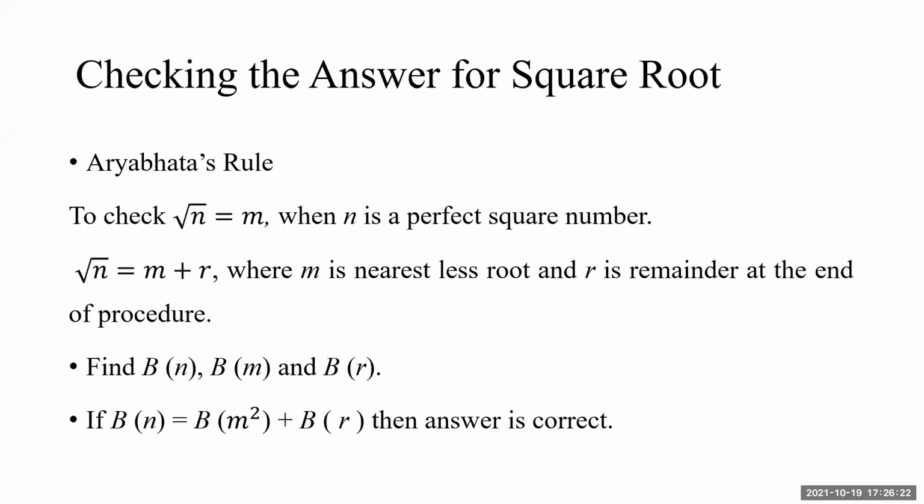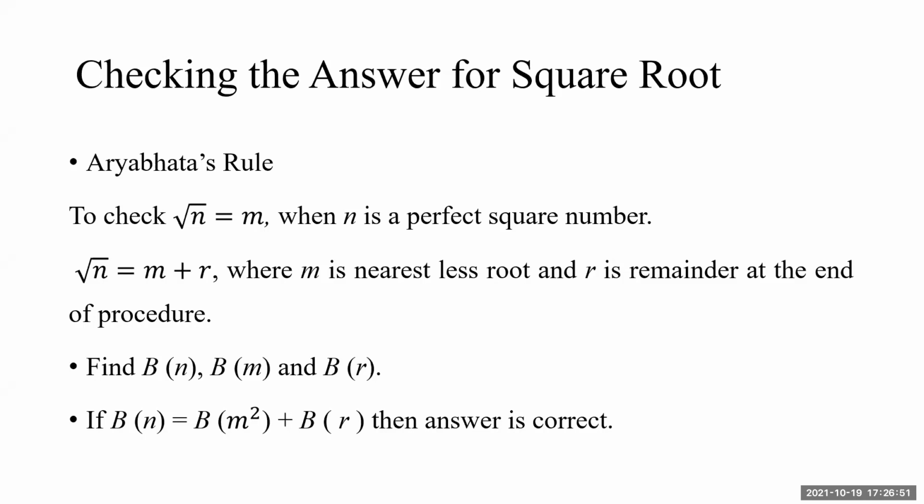And then we check whether the Bijanka of n is equal to the Bijanka of m square, not m. Because it is a problem of square root, I must take the square of the answer, the square of the root, and then add to that the Bijanka of r. If the left hand side and right hand side match, B of n is equal to B of m square plus B of r.